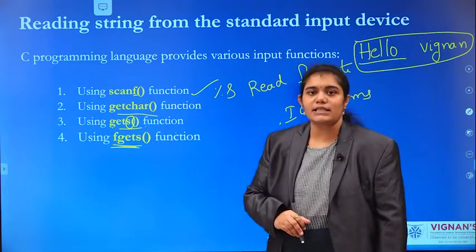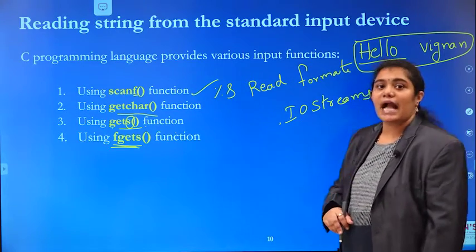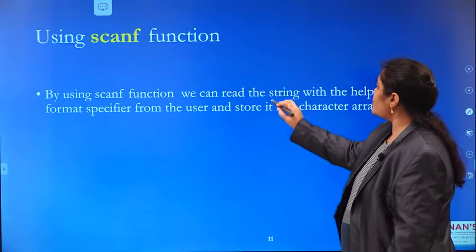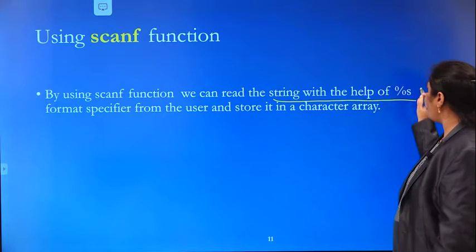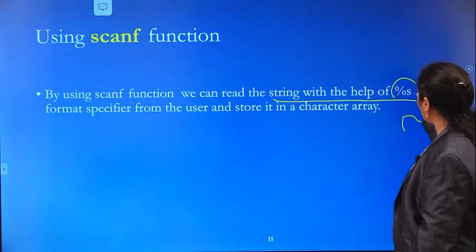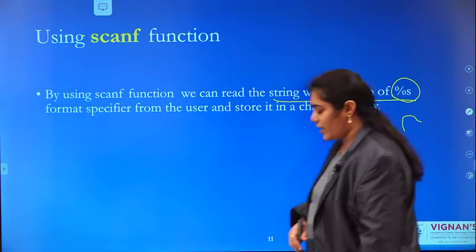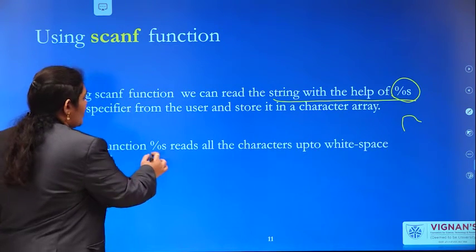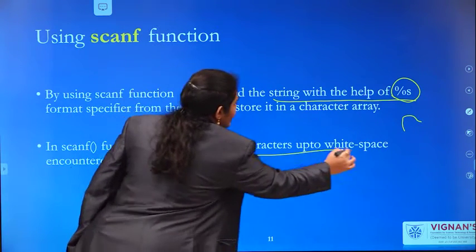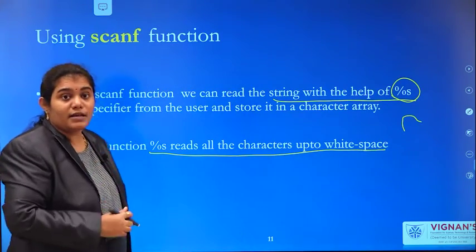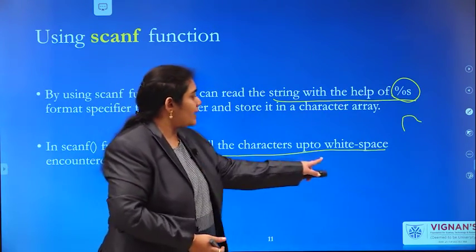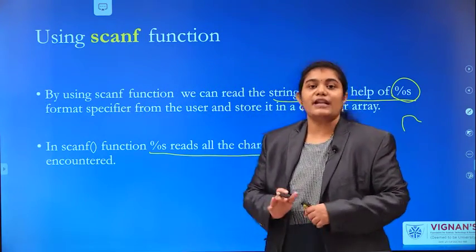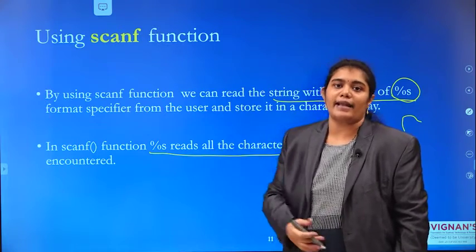Let us see all these things one by one. First we will start with the scanf function. How can we use the scanf function? A scanf function is used to read a string with the help of the %s format specifier. %s reads all the characters up to white space. Whenever a white space is encountered, scanf will not read the rest of the characters.